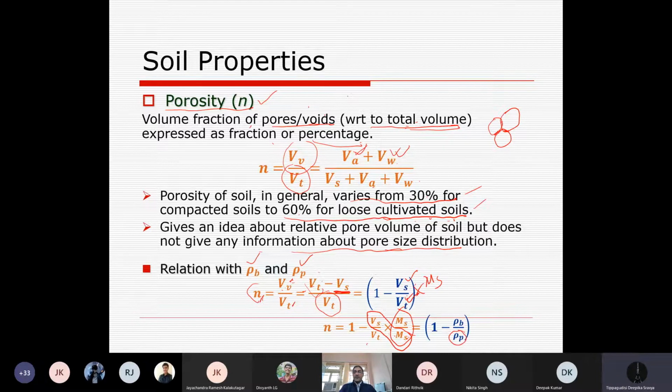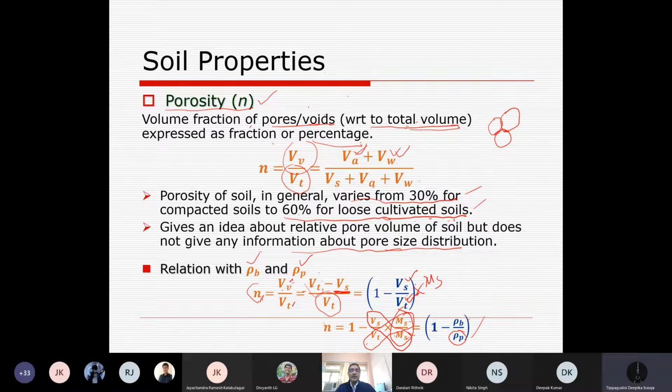And mass of solid divided by total volume, because air has negligible mass, is basically the bulk density. So porosity is 1 minus bulk density divided by particle density. That is the relationship between porosity, bulk density and particle density.